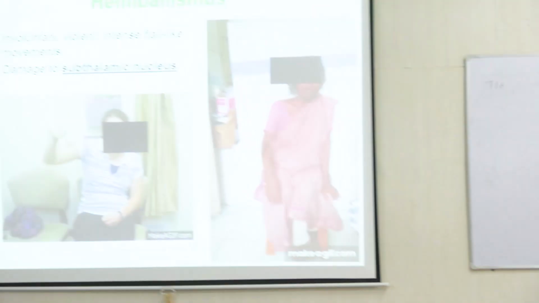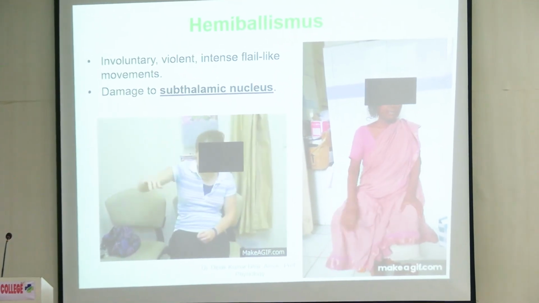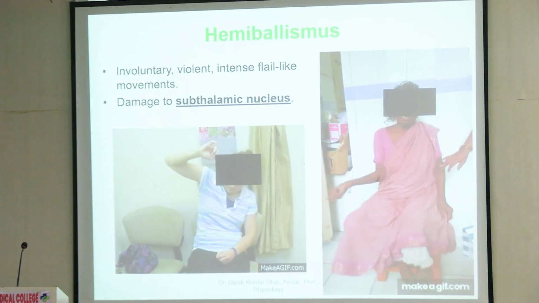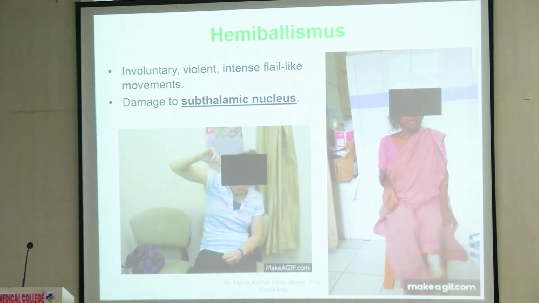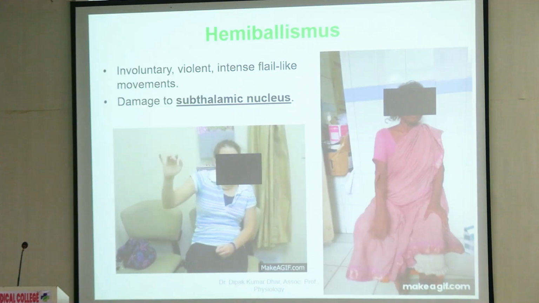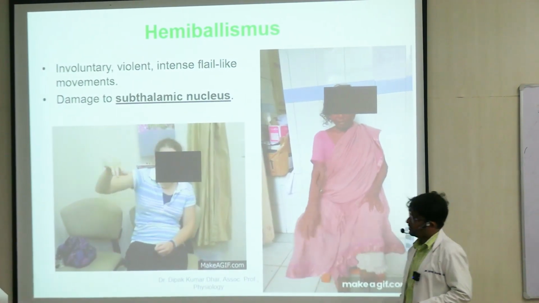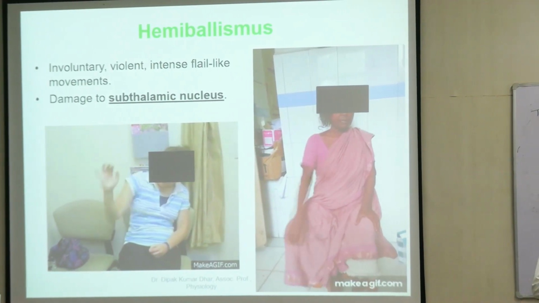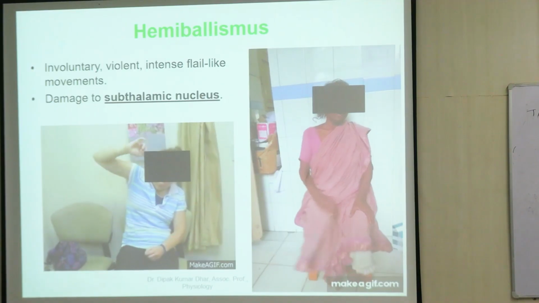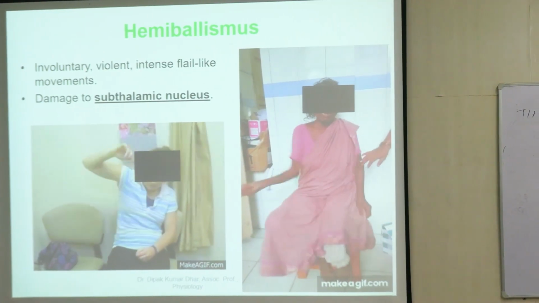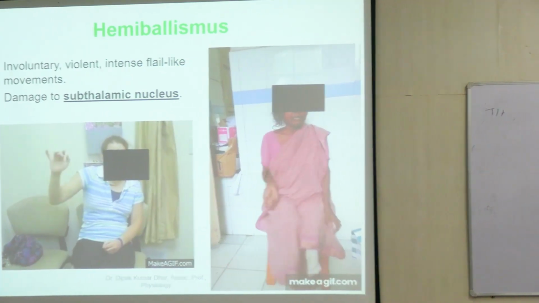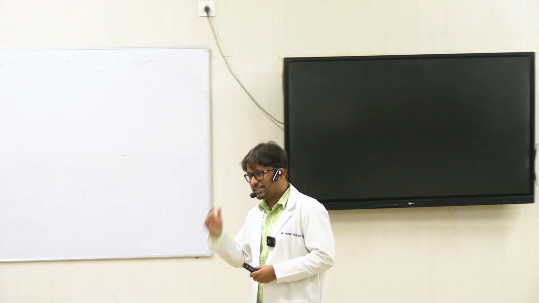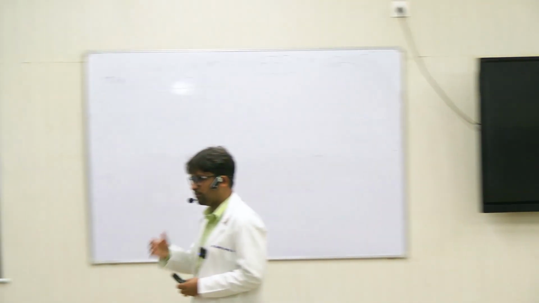Okay. The other extreme form of movement disorder is balismus or hemibalismus, right? Hemibalismus, because it is affecting one half of the body. So what do you find here? Involuntary, violent, very gross movements, intense power, violent movements of the extremities, and you see this in a lesion of the subthalamic nucleus, which is again a part of the indirect pathway. Ballistic movement, I told you in the last class, examples of ballistic movements.